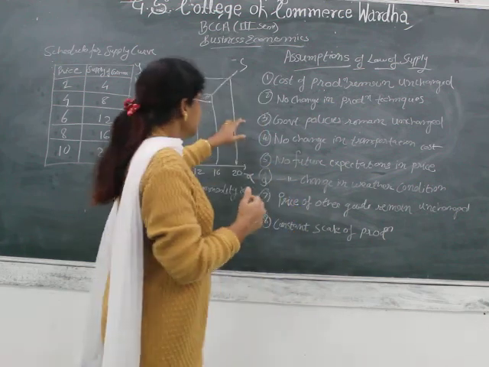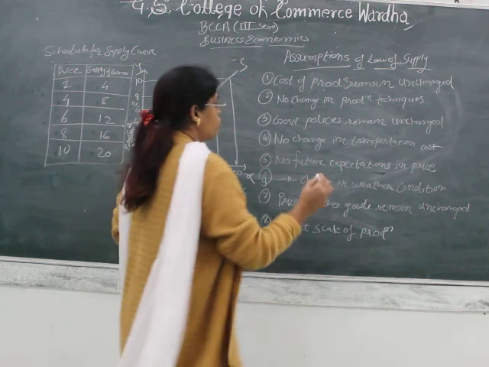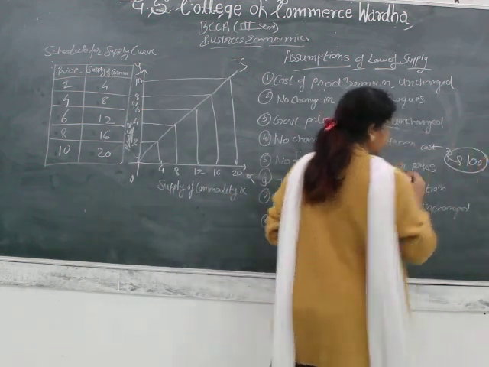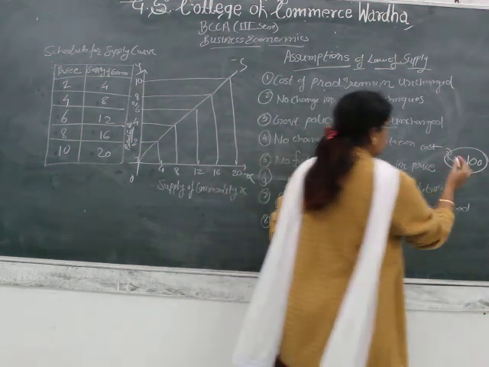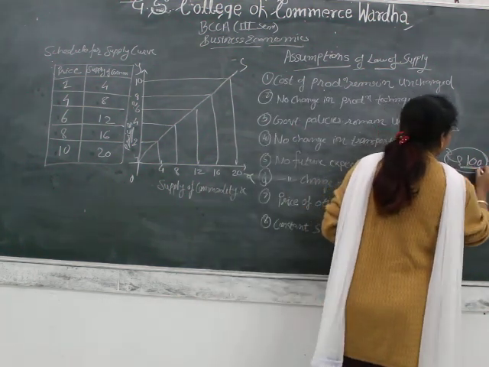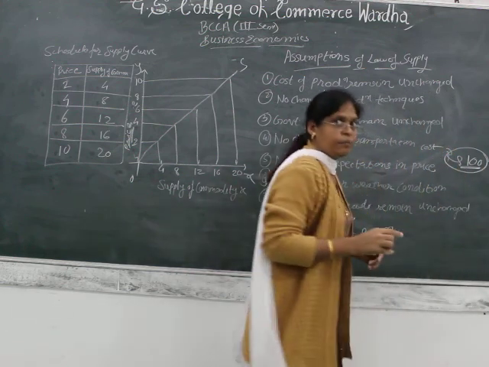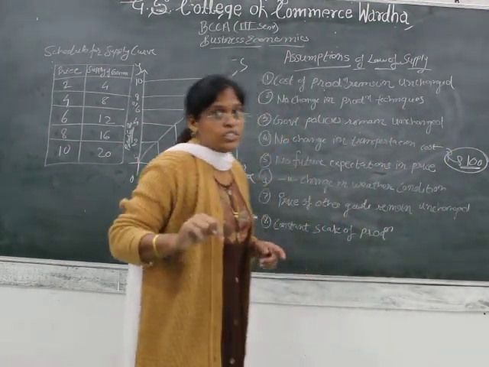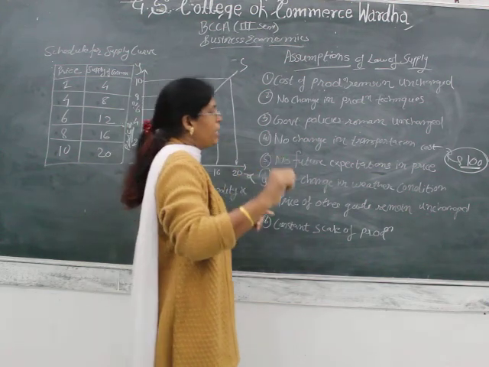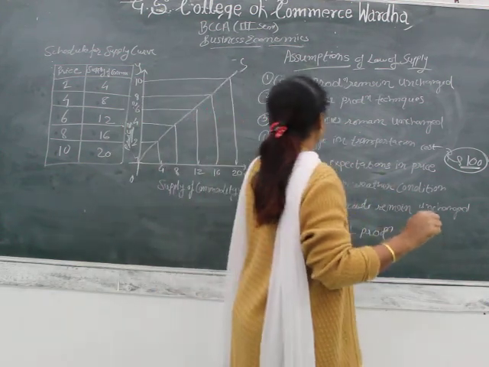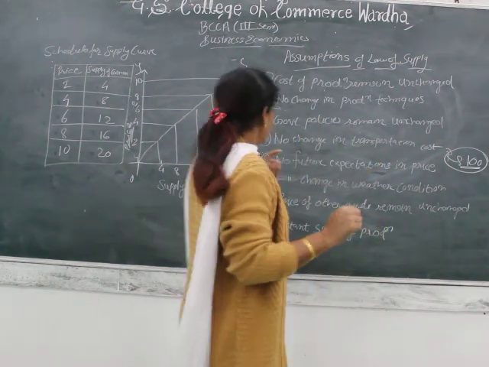For example, he has incurred rupees 100 for a particular commodity. So at least he should earn rupees 100, but not less than 100. So, to avoid losses and to make maximum profit, there are no future expectations in the price.